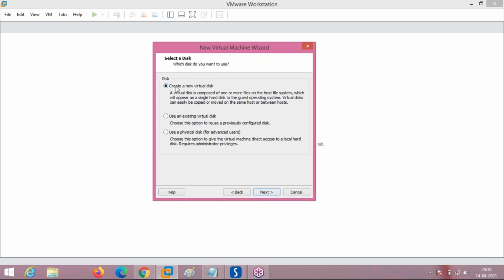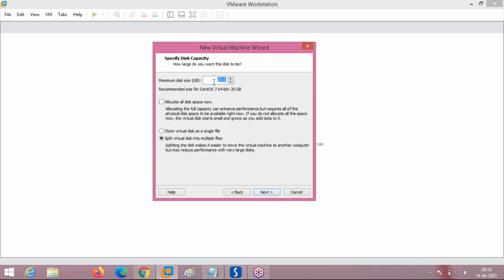So create a new virtual disk. Select that option by default. Here it is asking for the size of the hard disk. Because I am using 120, I am just giving it as 120 GB. But if you are giving the size here, you should be aware that this size will be taken from your hard disk, laptop or desktop, wherever you are installing. This space will be taken for this virtual machine as a maximum of 120.